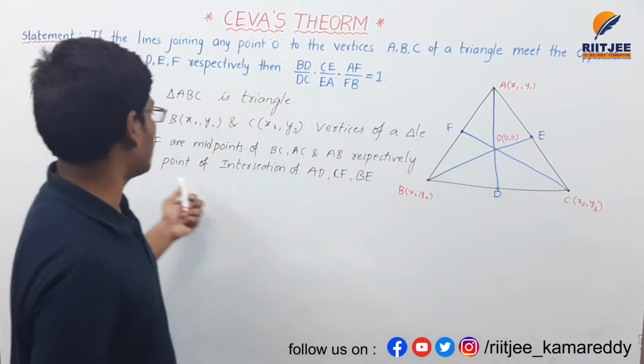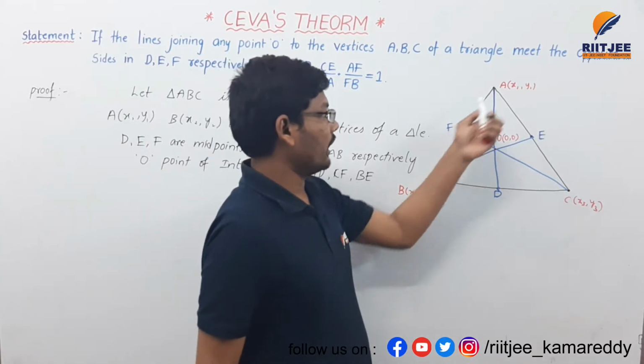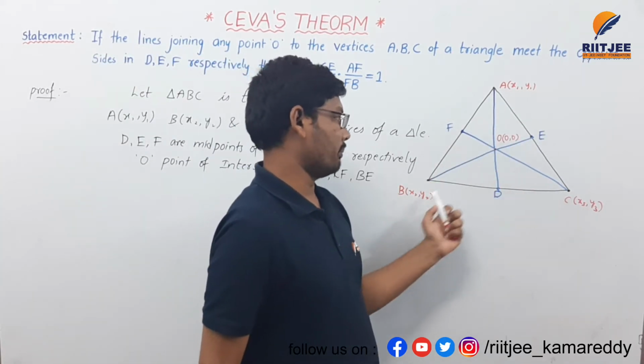The point O is the point of intersection of AD, CF and BE.